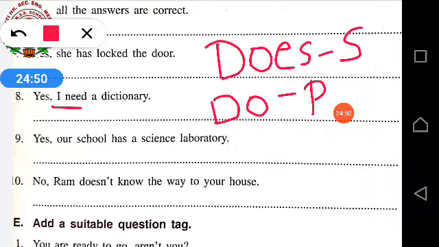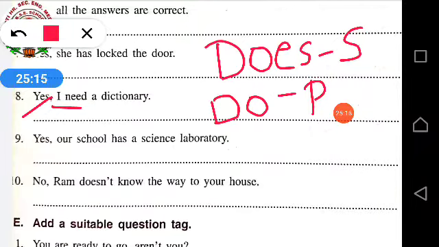I obviously is singular, but the front person is asking you a question. So it will be plural, because now two people are there in the question. One is asking the question and the other person is replying. So how will we start the question? With do, because it is plural. Do you need a dictionary? Question mark.